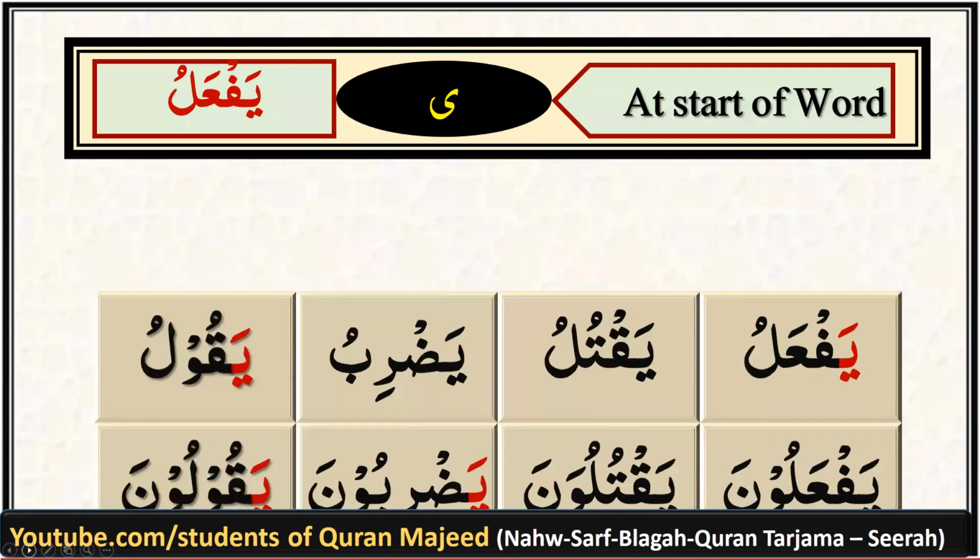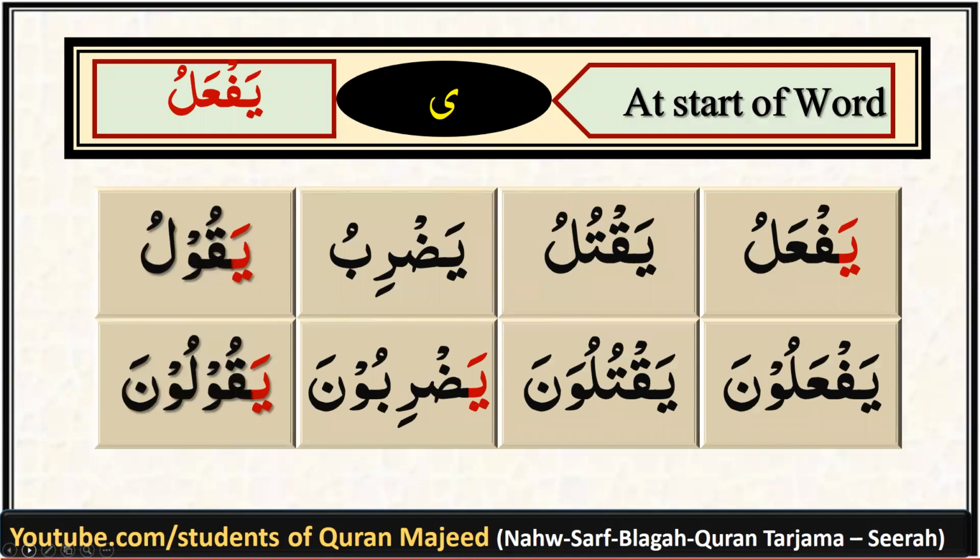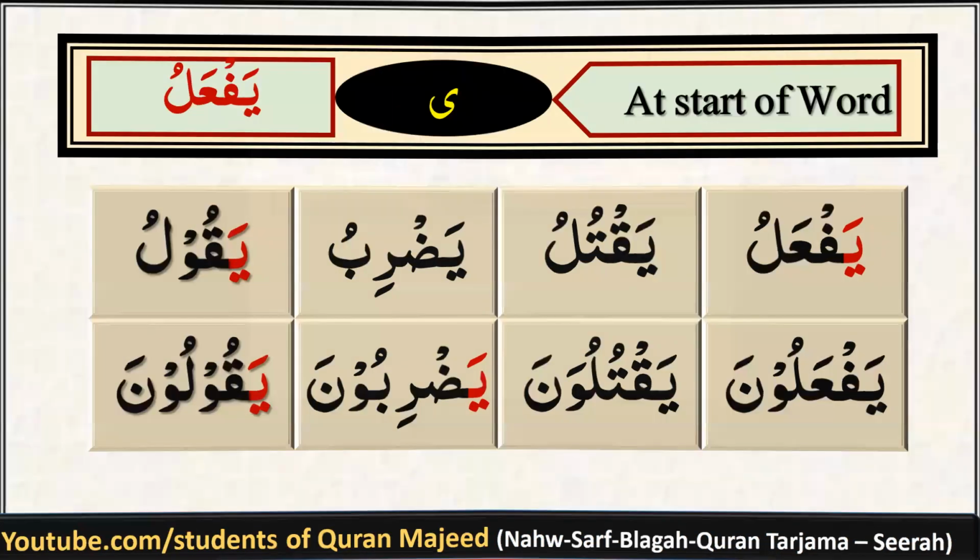Any word beginning with the ya is a fail. Examples are yaf'alu, yaqtulu, yazribu, yaqulu, yaf'aluna, yaqtuluna, yazribuna, yaquluna. They all begin with the letter ya, so they would be identified as fail.